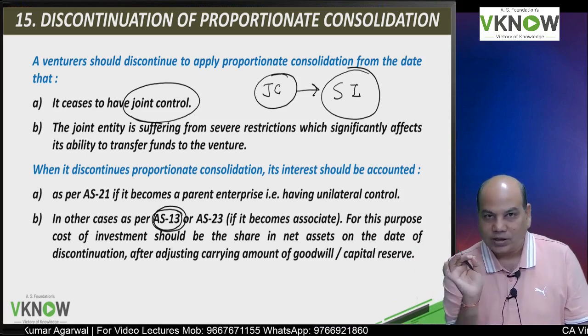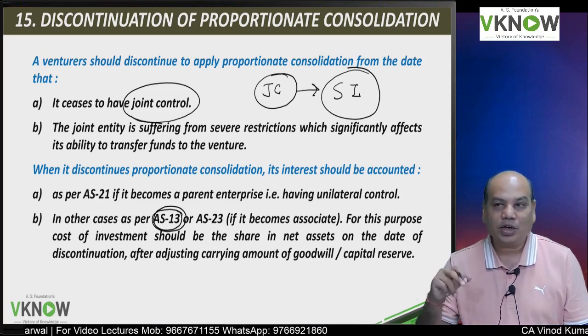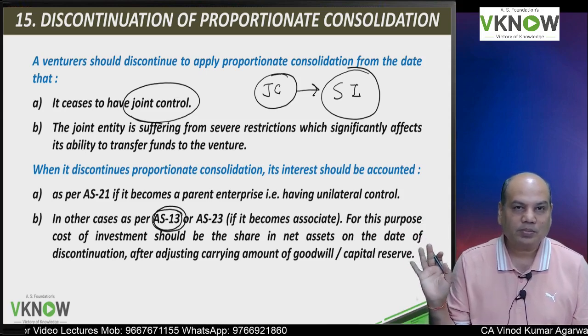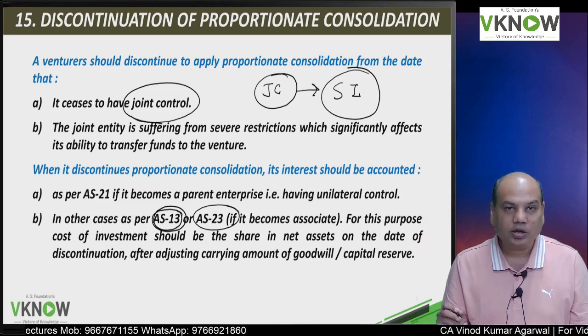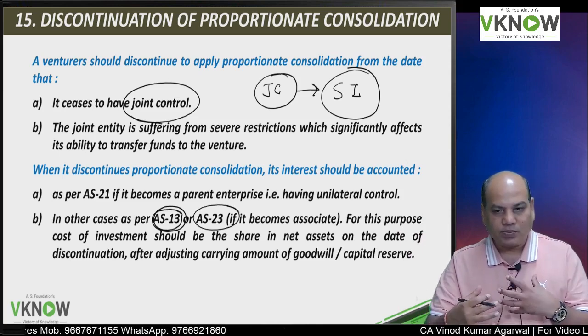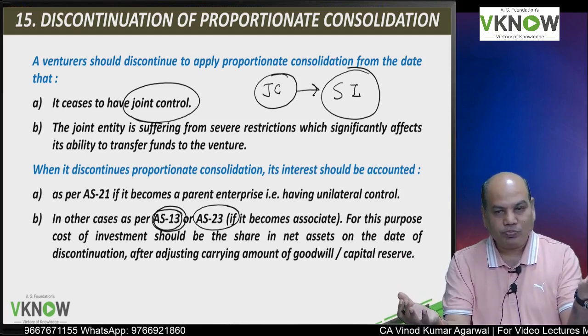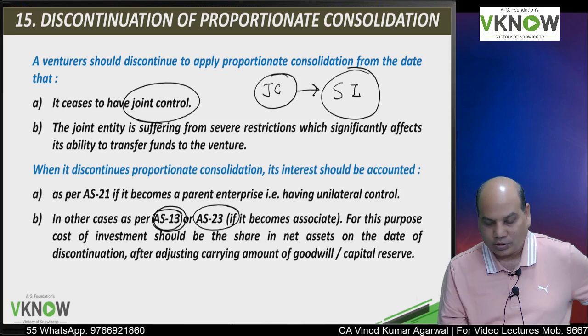But I will exercise significant influence. Wherever necessary, I can participate in the policy making process, but I don't have joint control. You will apply Accounting Standard 23. So the relationship between the investor and the other party now changes to investor and associate. You will start applying AS23.